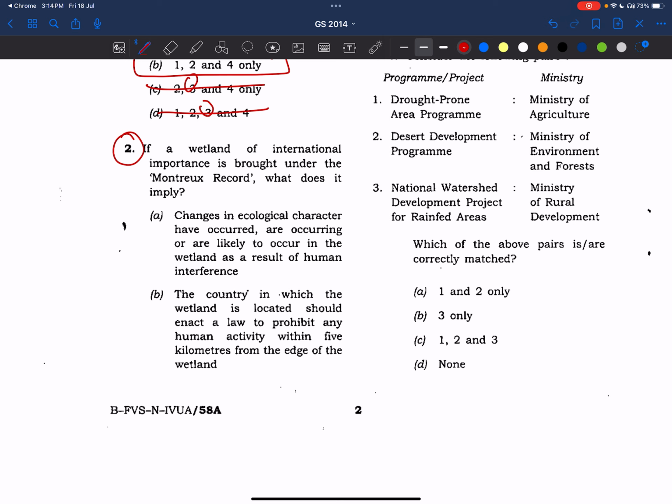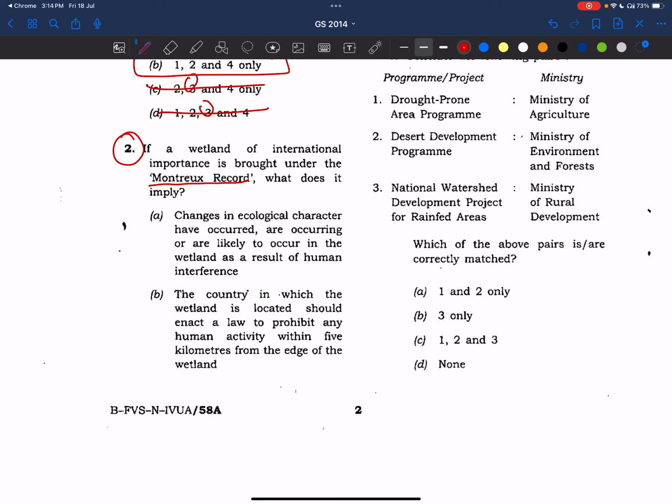If a wetland of international importance is brought under Montreux Record, what does it imply? See, friends, very simply I'll tell you. Montreux Record is part of the Ramsar Convention. We make a list of Ramsar sites in our country.